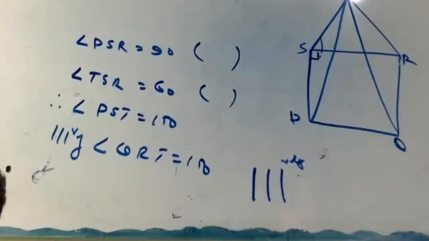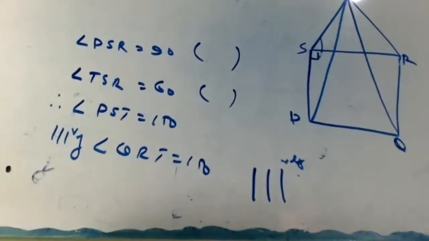We proved that. Okay. ST equals RT. What is the reason? Sides of an equilateral triangle. Not sides of a triangle, sides of an equilateral triangle. That's enough.